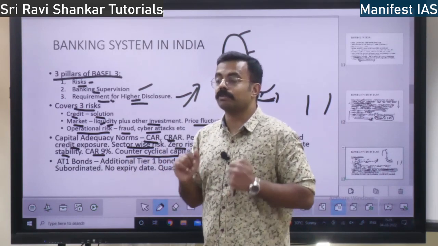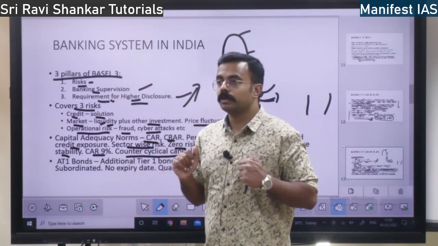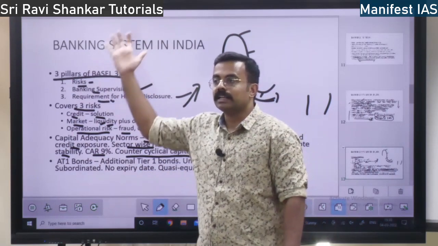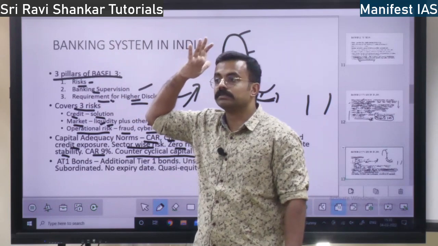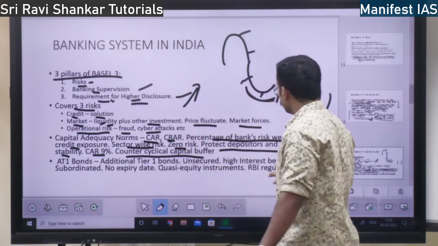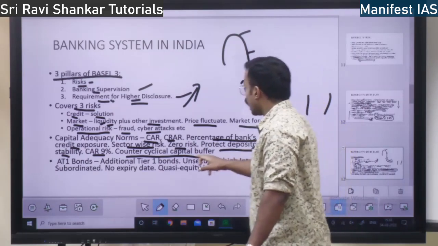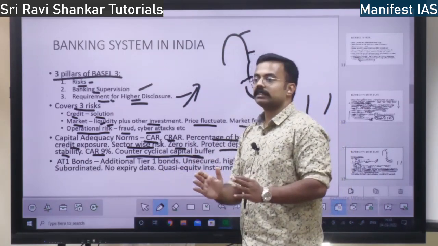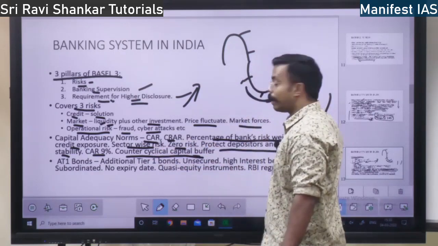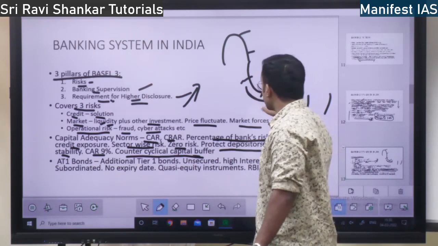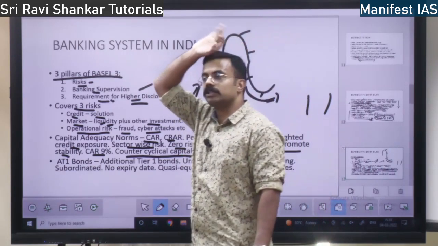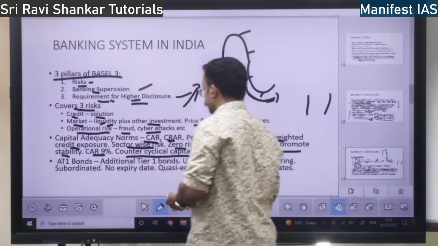Safety gear you are going to wear, your helmet is a buffer, right? If you meet with an accident, it will act as a cushion. Buffer means cushioning against risk. So when the cycle is down, a capital buffer will be set aside, right? So that is the counter cyclical capital buffer. When the cycle is down, this capital will be put in and the cycle will go up, right? So this is all about the counter cyclical capital buffer.